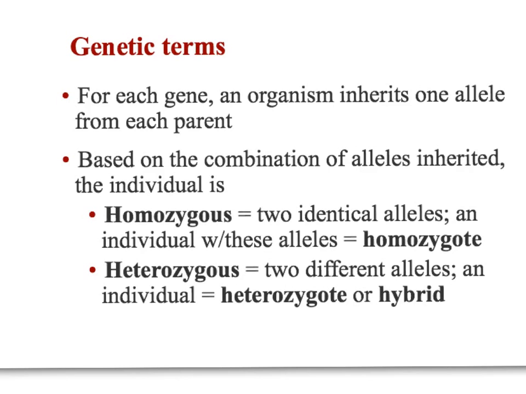And the second conclusion, which was really the most revolutionary conclusion that Mendel was able to make, was that every individual actually has two copies of each allele, or two copies of each gene. We know this because after looking at our meiosis unit, we know that chromosomes come in pairs, which we call homologous pairs. And Mendel realized for each gene, an organism must get one allele from each parent. Just like we know that egg and sperm cells are haploid and give one copy of each homologous chromosome to the zygote, to the offspring.